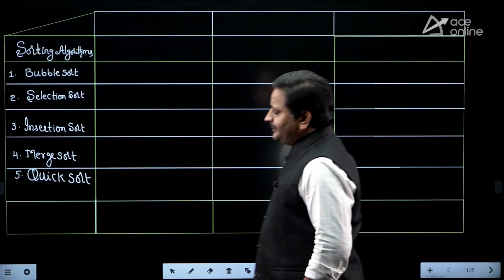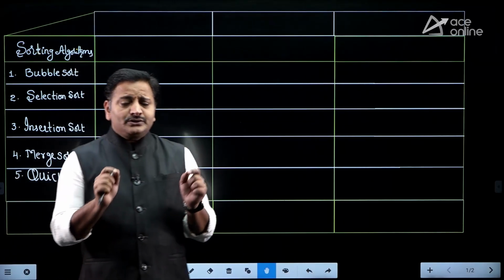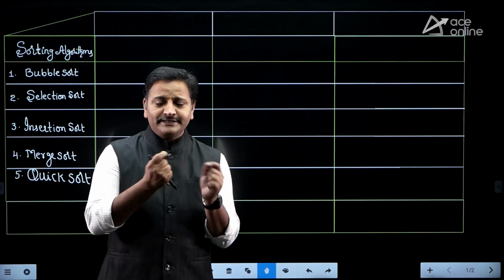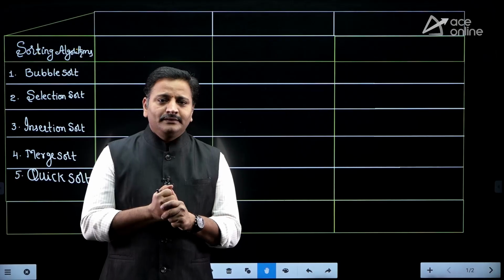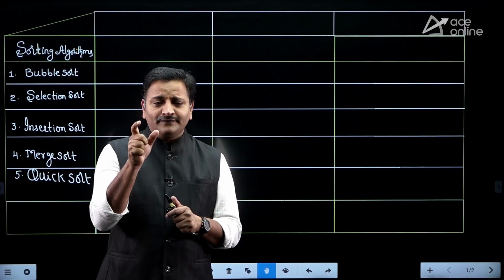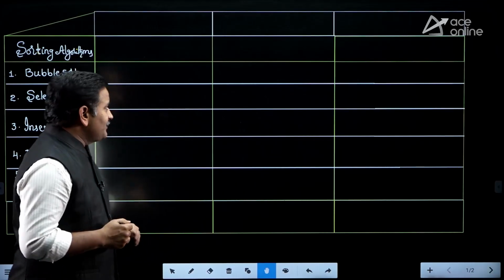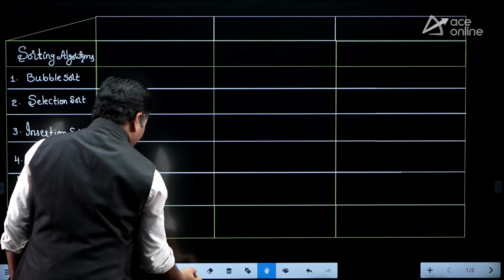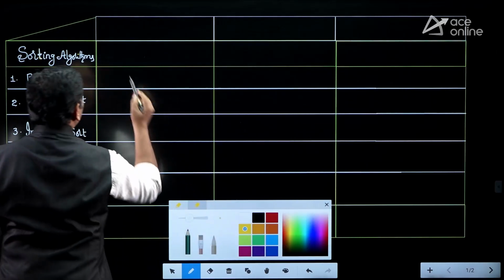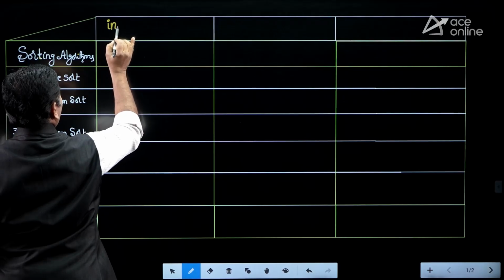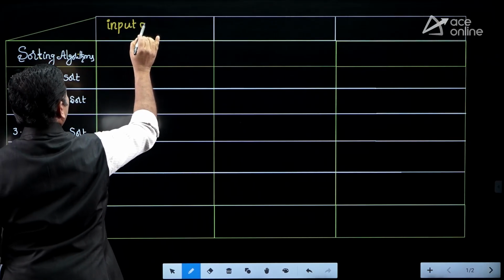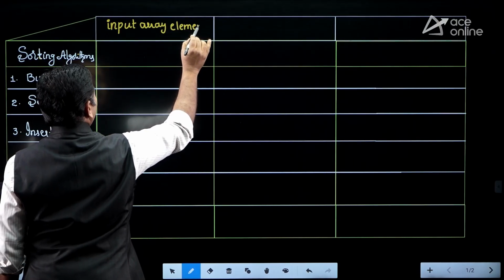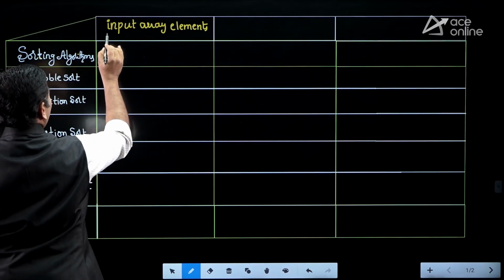Then if you look at sorting algorithms, generally the input elements may be in ascending order or descending order, or in random order. Based on this input ordering of elements, they are frequently asking questions, friends. Therefore, the first model: assume that the input array elements are in ascending order.